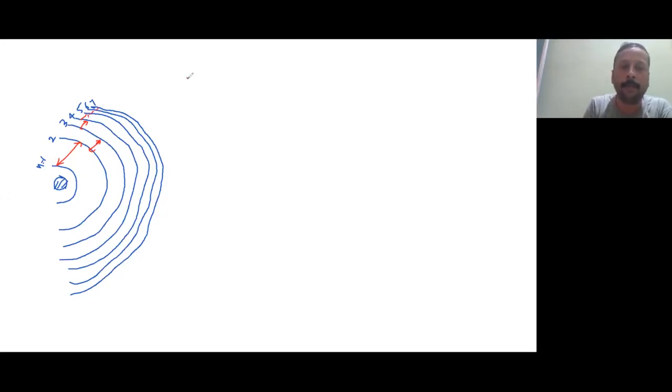The gap between 2 and 1 is greater than the others. This gap is directly proportional to energy, inversely proportional to wavelength, and directly proportional to frequency. So 3 and 2, 4 and 3, and 5 and 4, it will keep on changing.